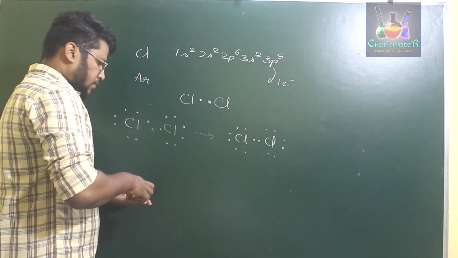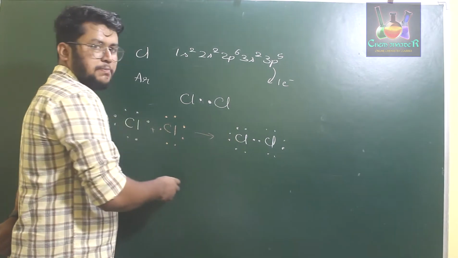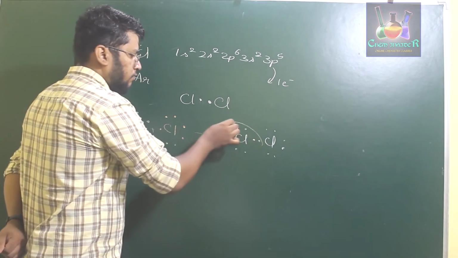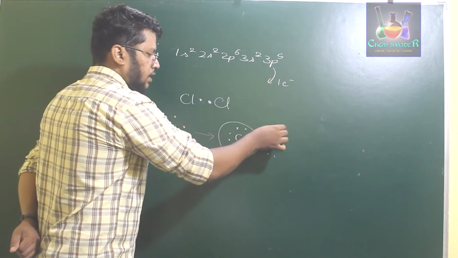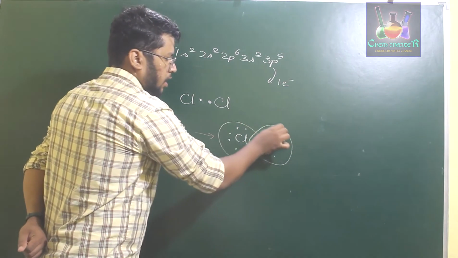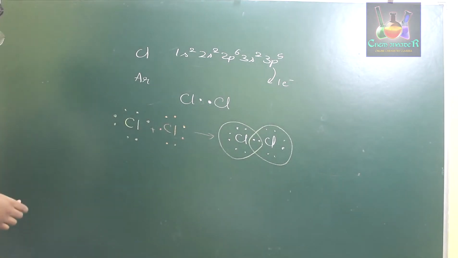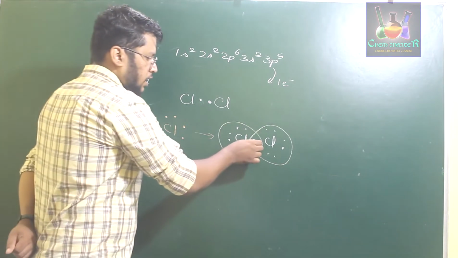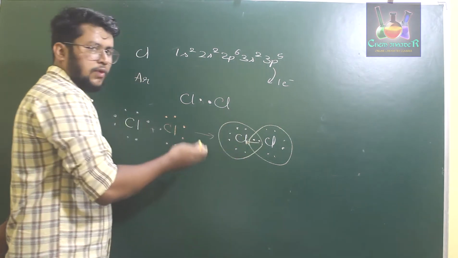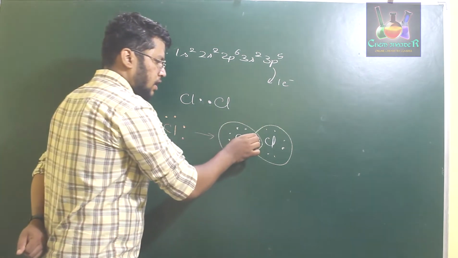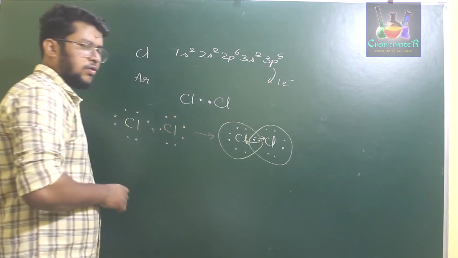Now the nucleus of each chlorine atom has influence over one electron of the other chlorine atom. So these two electrons are attracted towards the nucleus of the left chlorine, and these two electrons are also attracted towards the nucleus of the right chlorine.